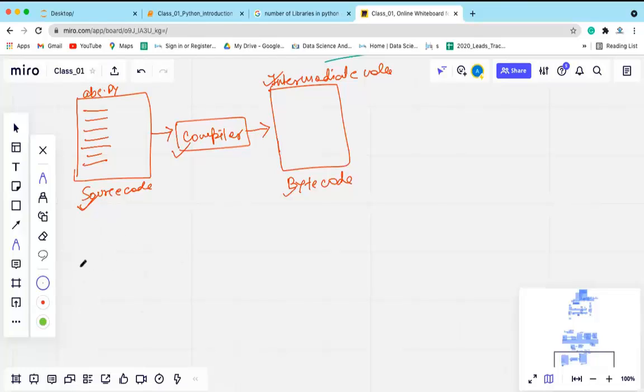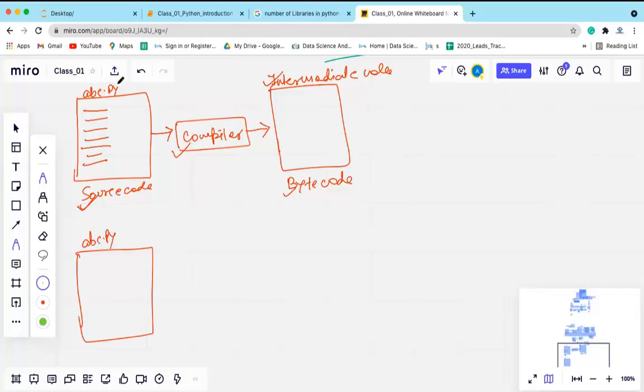Now, there is an interpreter. So when you use the interpreter, the code which you write, let's say you have written abc.py. Let's take abc.c. In C we have the compiler, right? In Python, when we write the code and use the interpreter, it generates the machine code directly from the source code. We'll be coming to that, Yogesh, in some time.